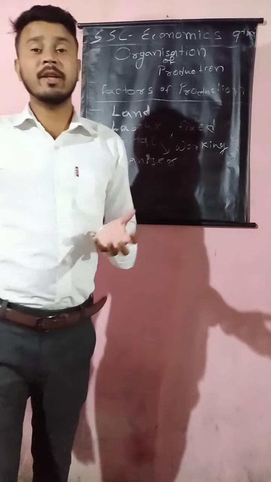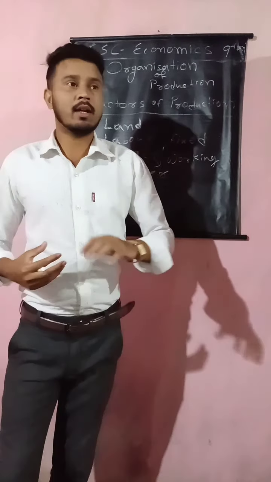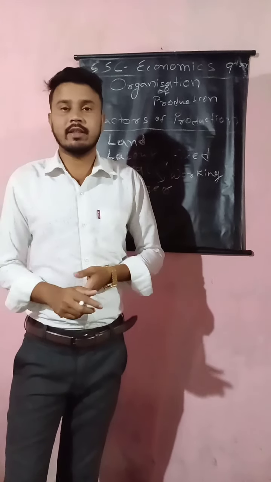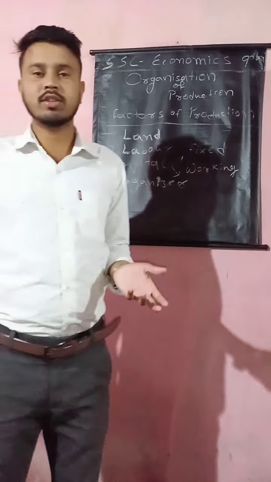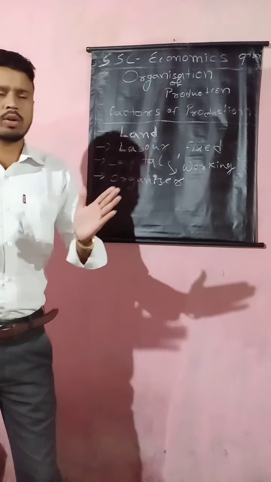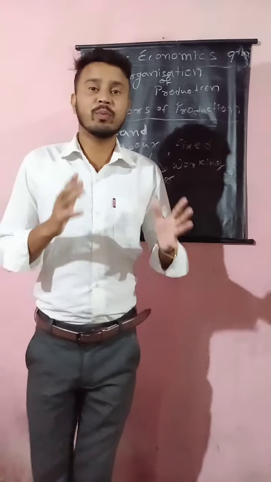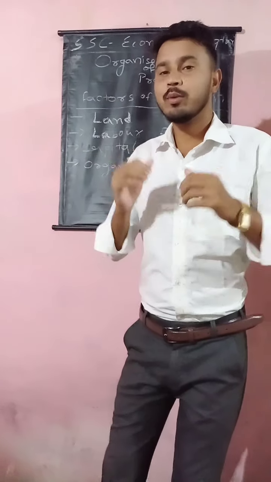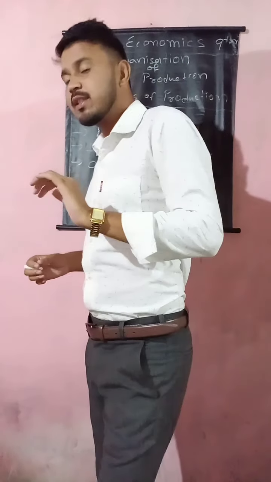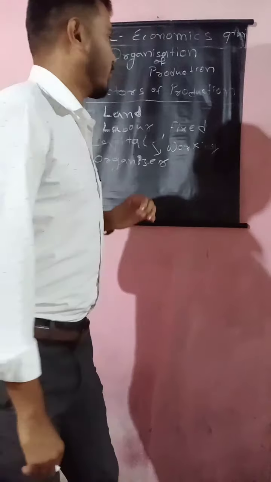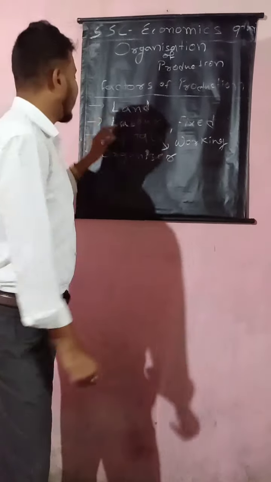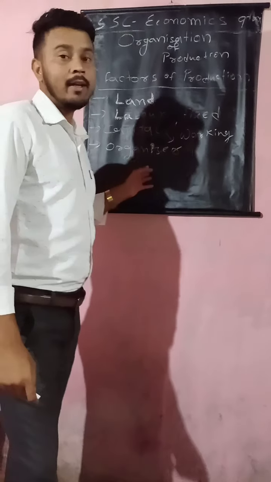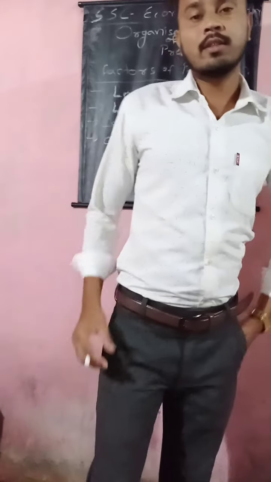The word production means to create something by the process of making something, like goods, services, materials, foods, or any other thing. So to produce, to create, to make for manufacturing, what do we need? Actually, we need the different factors of production. What are the factors of production? Land, labor, capital, and the entrepreneur or organizer.